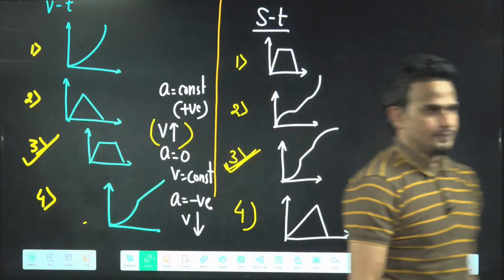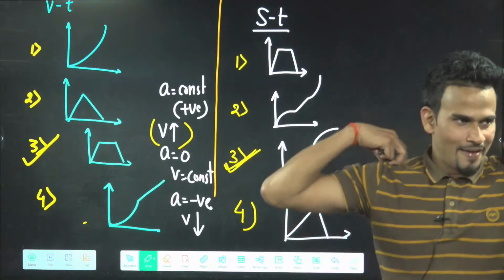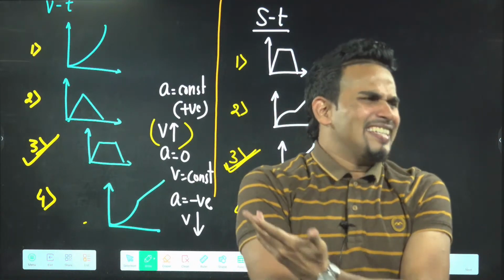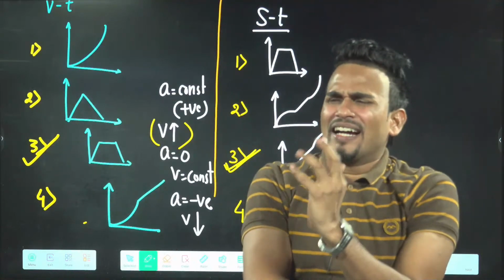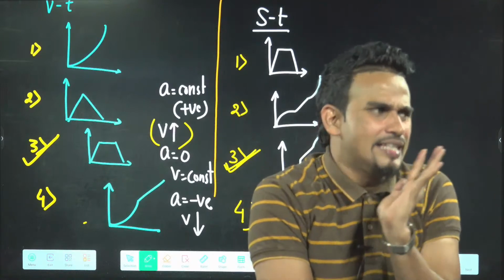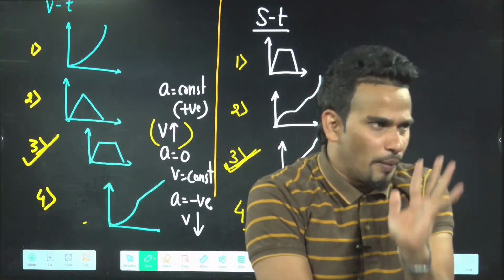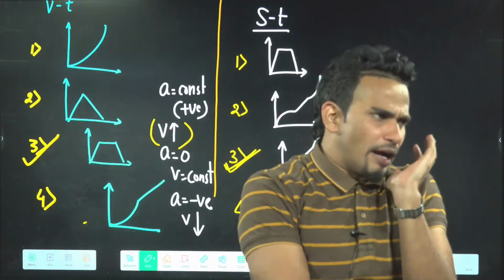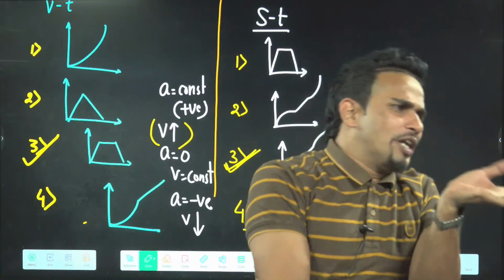Everyone got it? It's easy. You should have basic understanding. If you have basic understanding, all these graph questions are very easy. We can do them very easily. Okay, no problem. I think everyone is getting it. Let's move to the next type of graph. There again I will ask you interconversion.